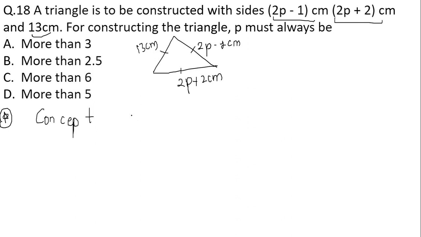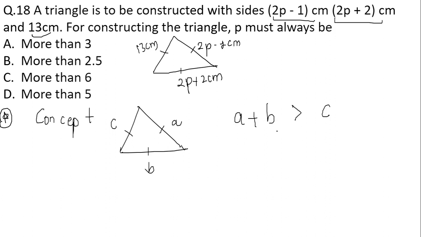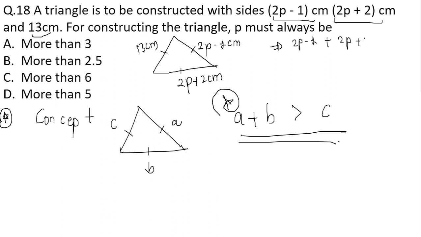For example, I am having a triangle over here. Let the sides be a centimeter, b, and the third side c. The summation of a plus b should be greater than c. This is the criteria or the concept for drawing any triangle. That is, the sum of any two sides, a and b, is always greater than c. Then only we can draw the triangle. It means here 2p minus 1 plus 2p plus 2 should be greater than 13. This is the criteria for drawing the triangle.